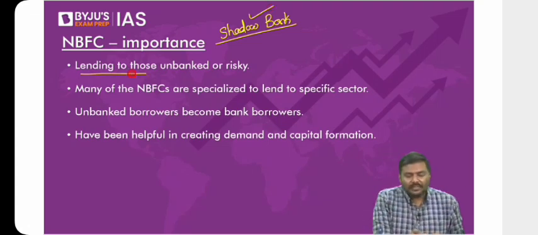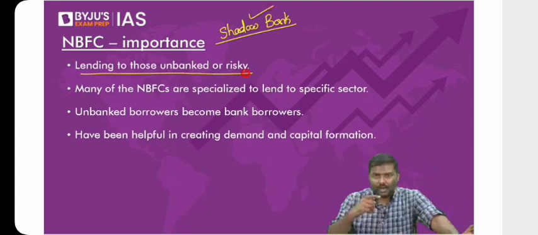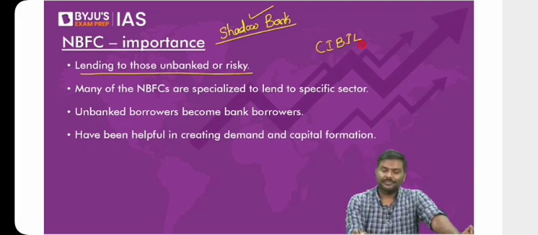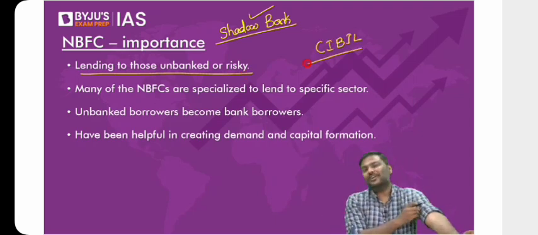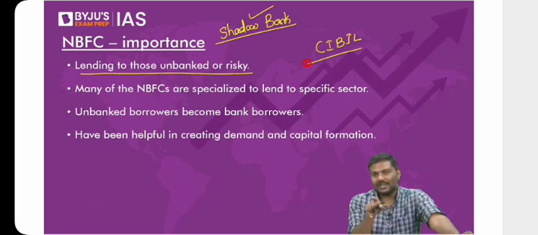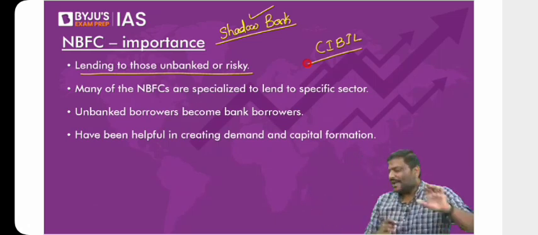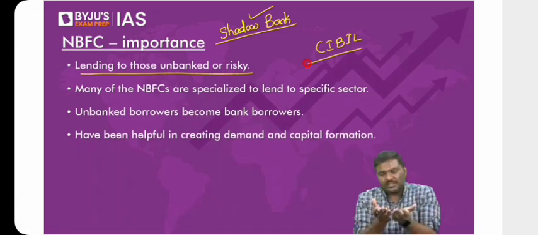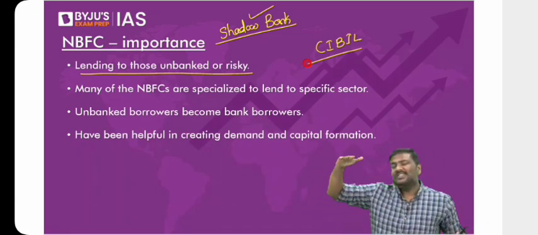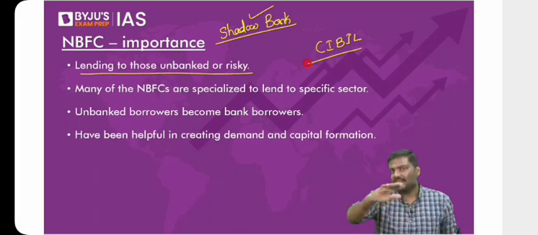First one, they will provide loans to those risky borrowers who are not able to get loans from the banks. For example, imagine you have a very, very low CIBIL score. When you have a very low CIBIL score, do you think a bank will take a risk by giving you a loan? A bank will classify you as a very risky borrower. So you'll run from bank 1 to 2, 3, 4, etc. Most of the banks will look at your CIBIL score and say, sorry, sir, I will not be able to give you a loan. Why? One of the parameters that we are looking at is that the CIBIL score should be at least this much. You're a risky borrower, hence I'll not be able to give you a loan.